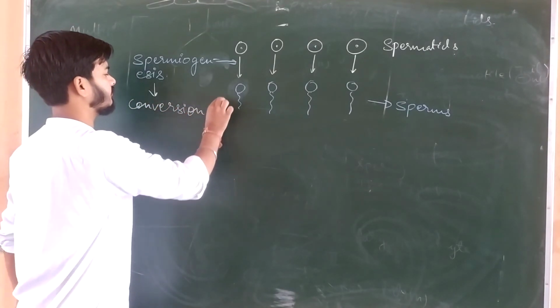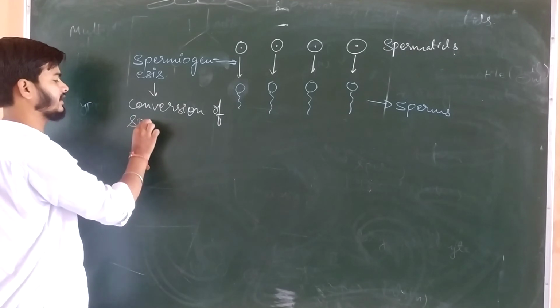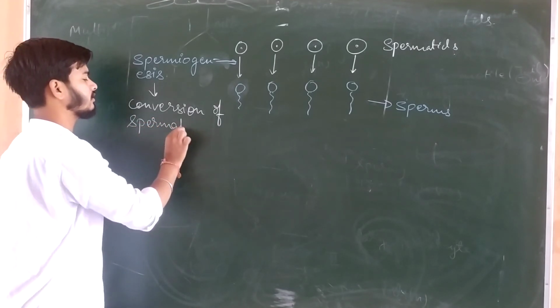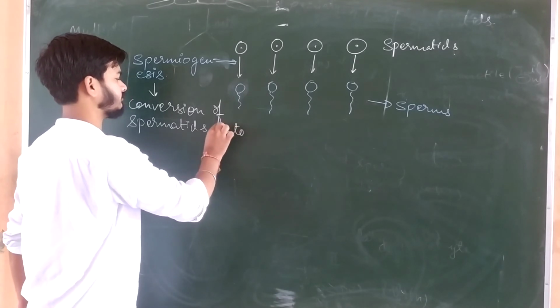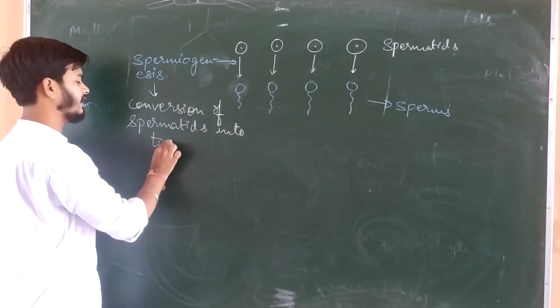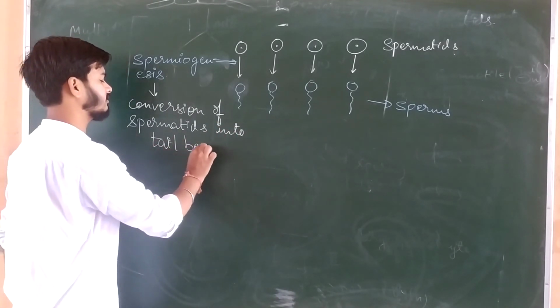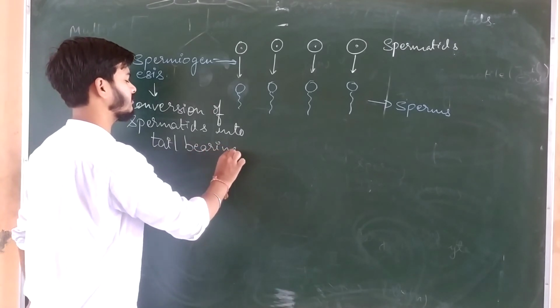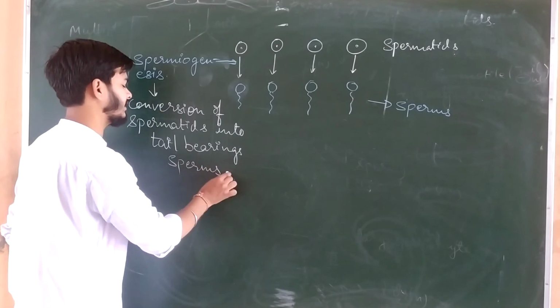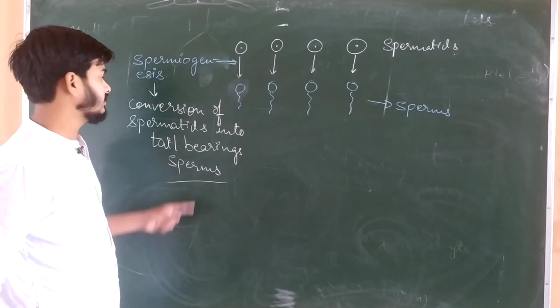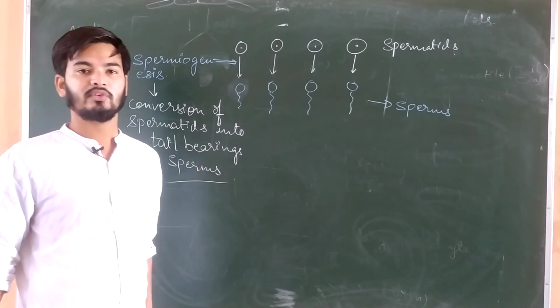Conversion of spermatids into tail bearing sperms. Conversion of spermatids into tail bearing sperms, this process is known as spermiogenesis.